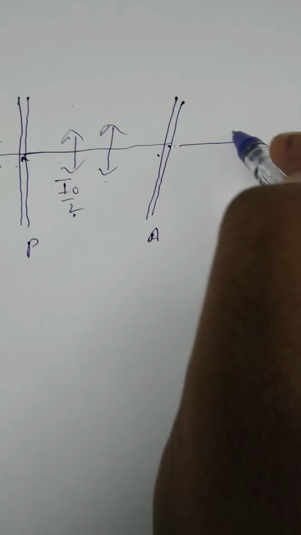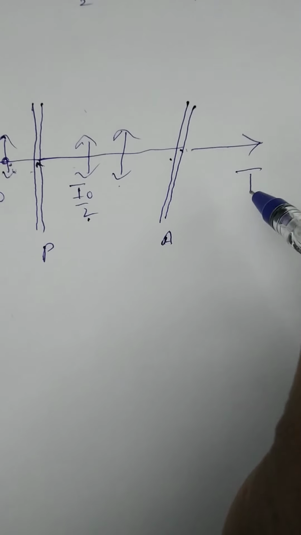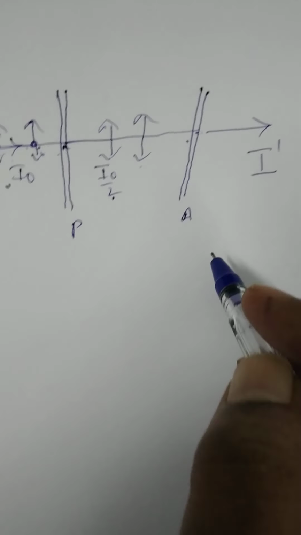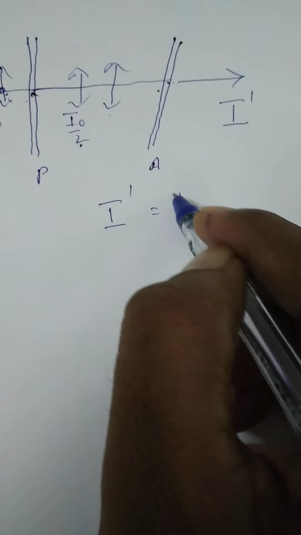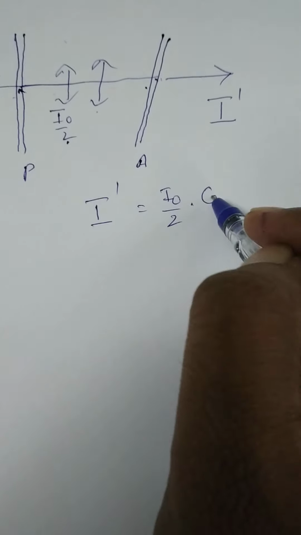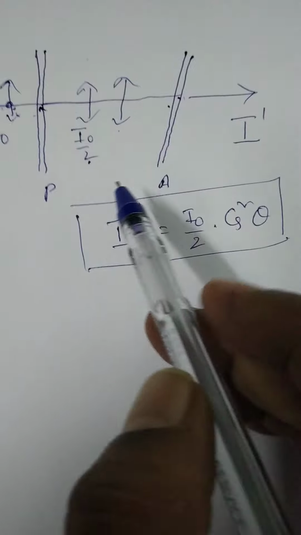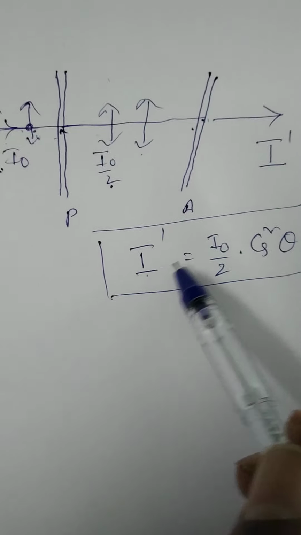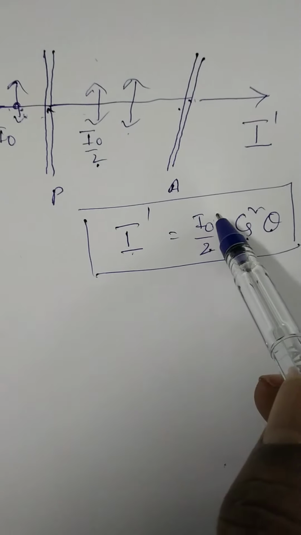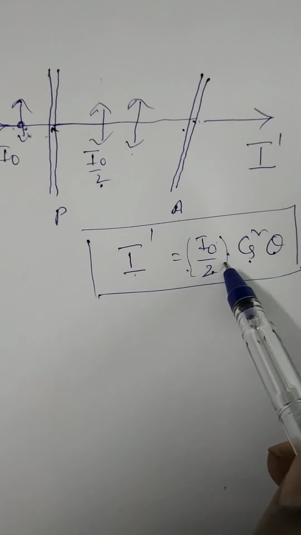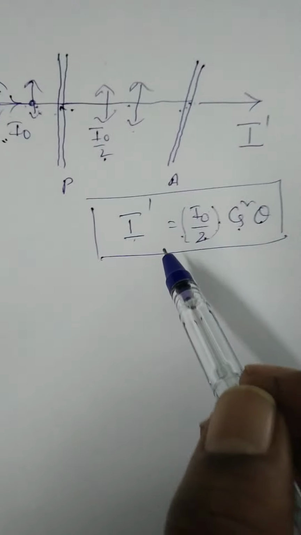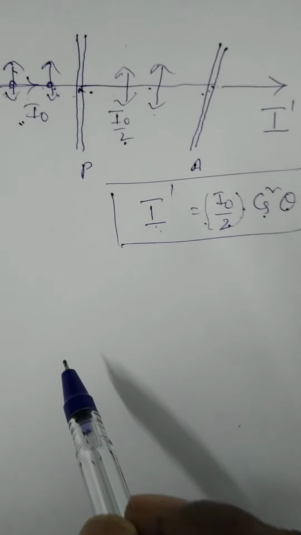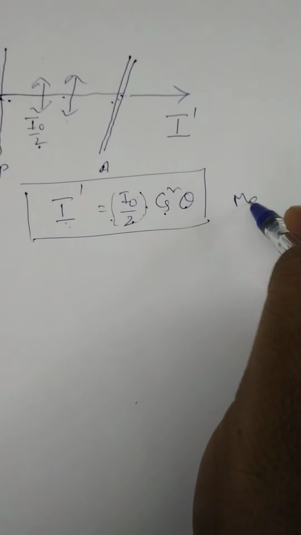What is the intensity of the light coming out from the analyzer? Let us say it is I dash. According to Malus law, it can be proved that I dash is equal to I naught by 2 into cos square theta. This is the formula for the intensity of the light coming out from the analyzer. I dash is equal to I naught by 2 into cos square theta, where I naught by 2 is the intensity of the light emitted from the first one or incident on the second one. Therefore, I dash is equal to I naught by 2 cos square theta. This is called Malus law.